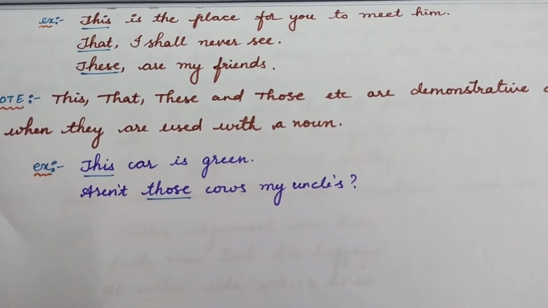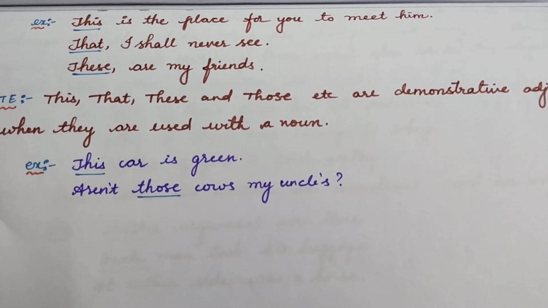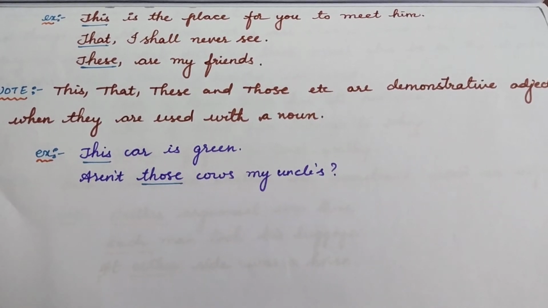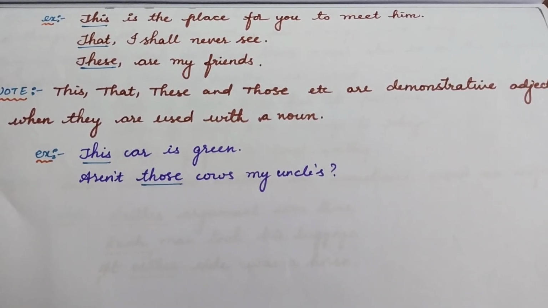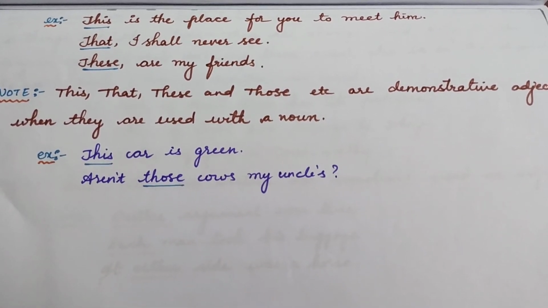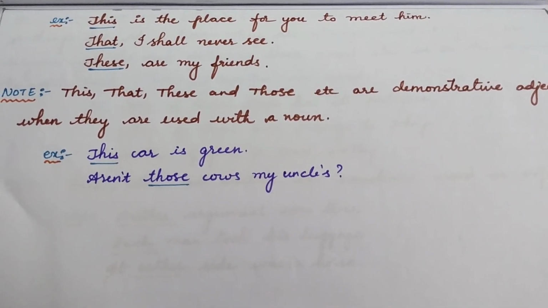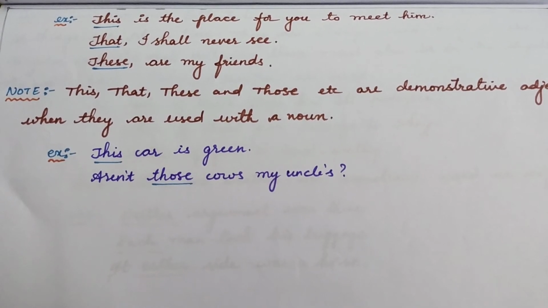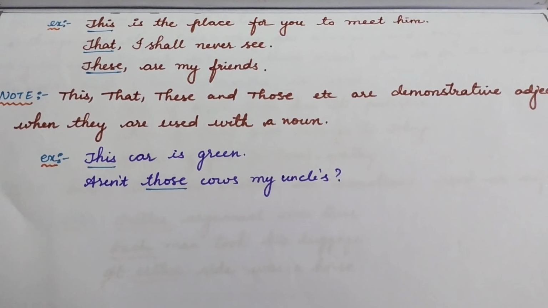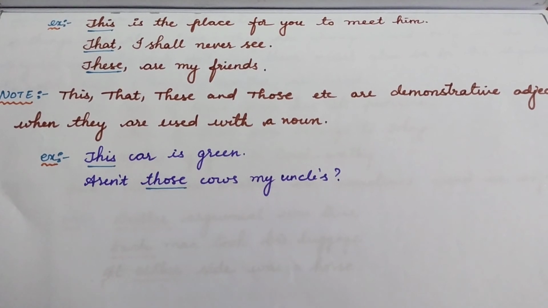And here, why I asked you to remember the point: when they are used alone, only then they are called demonstrative pronouns, because if they are used with nouns, that's what the note states here. If this, that, these, those are used along with nouns, they become demonstrative adjectives, because the word which describes any noun becomes an adjective. Since they are pointing out, they are called demonstrative adjectives. So I hope it is very clear. If they come along with nouns, they are demonstrative adjectives. If they come alone, they are demonstrative pronouns.